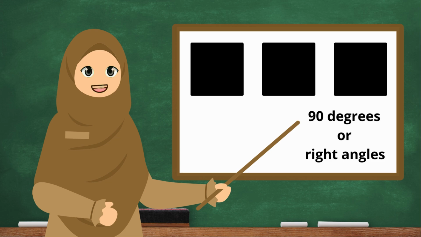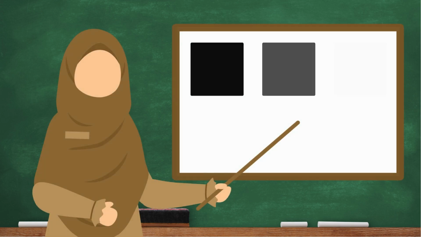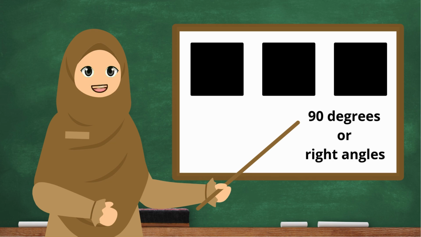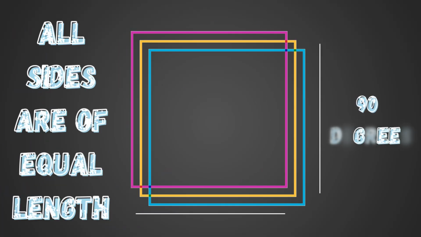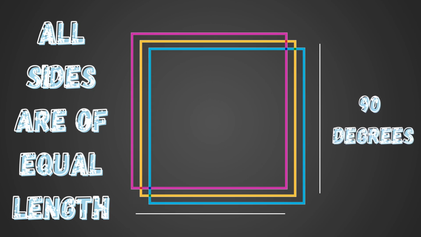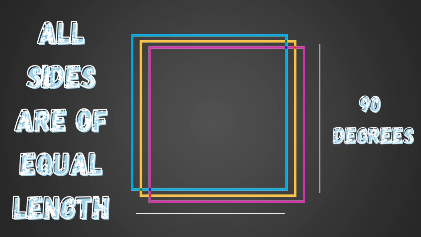A square is also a special type of rectangle, where all its sides are of equal length. Next, let's discuss the characteristics of a square. First, all sides are of equal length. All sides of a square have the same length. All four angles of a square are 90 degrees, or right angles.